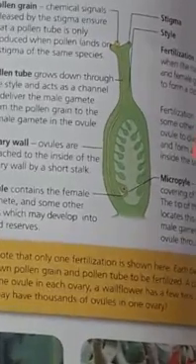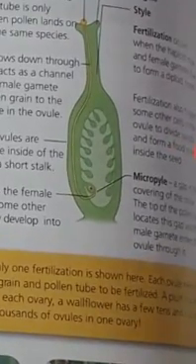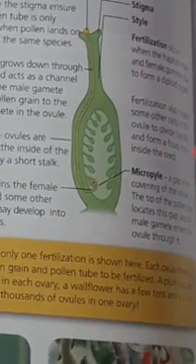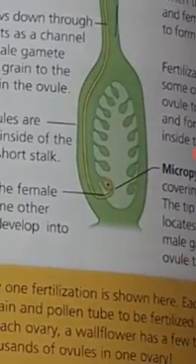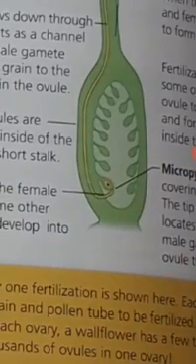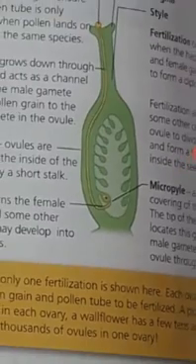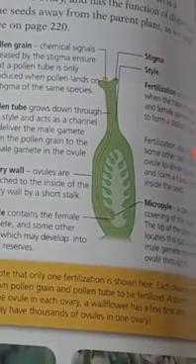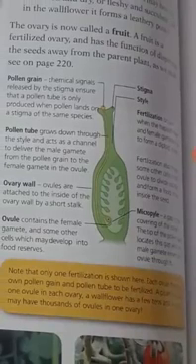So after fertilization, these ovules contain a zygote inside them. These zygotes keep on dividing and form an embryo. After this, the ovule will turn into the seed, and the whole big ovary containing all the seeds inside it will turn into a fruit. The coating, the outer layer of the fruit, depends on the type of fruit it is forming. For example, if it is forming a tomato, its